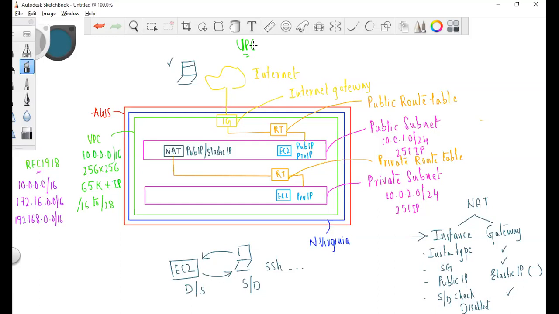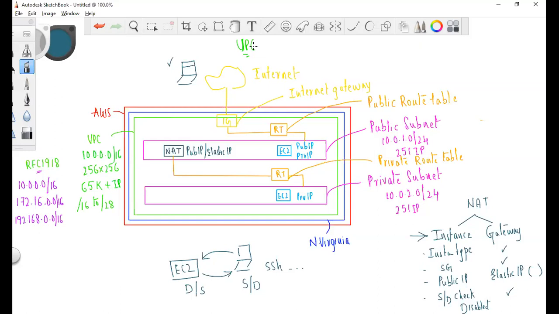Now when you're creating a custom VPC, first of all, the VPC is region specific. That means in AWS, where we have multiple regions, we can go for one region and create a VPC. The VPC CIDR can be taken from the RFC 1918 standards.